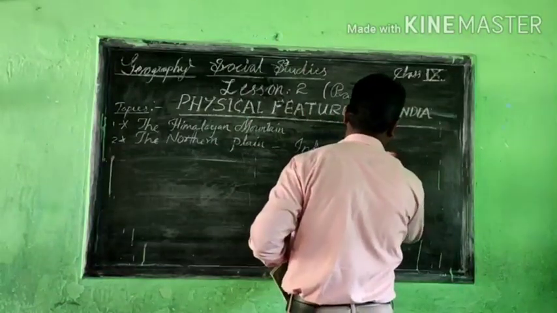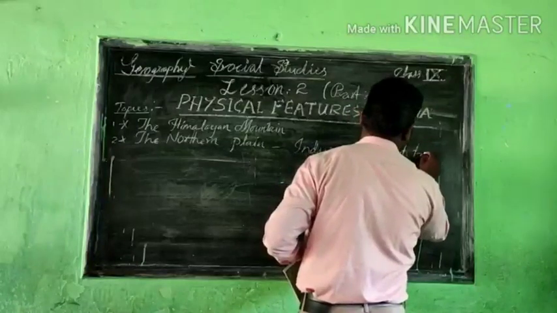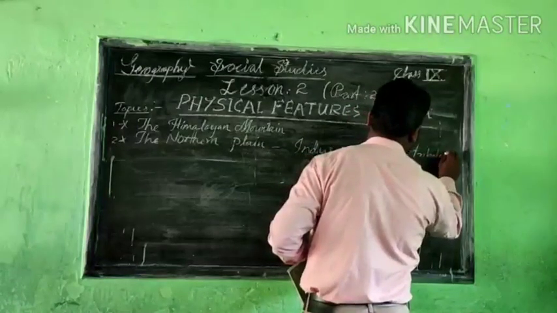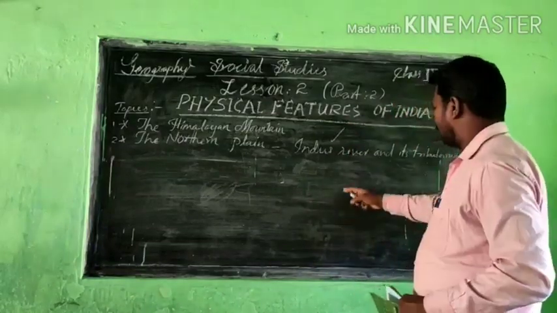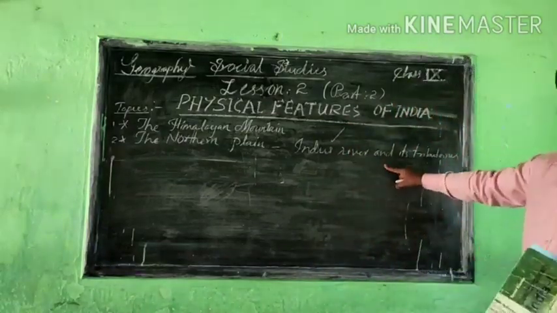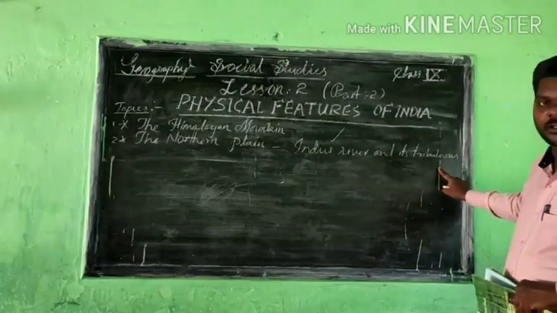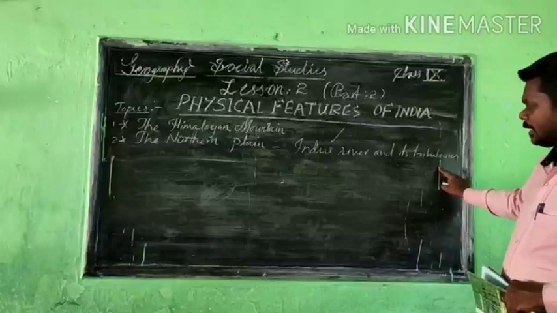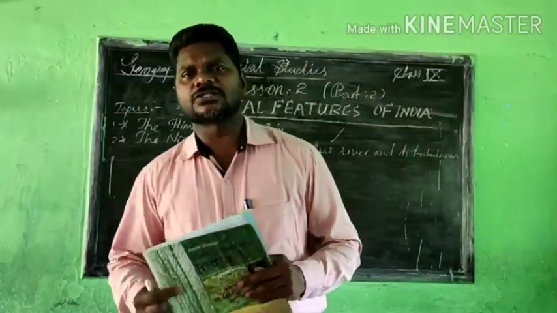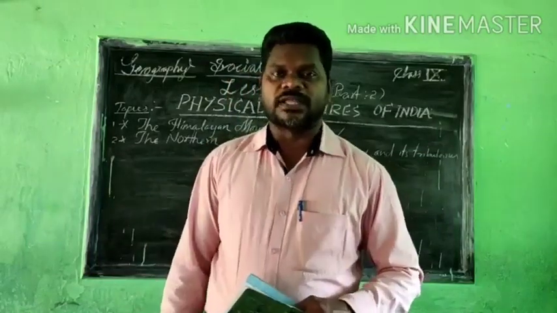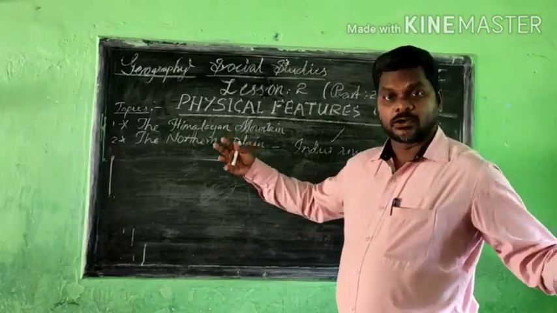The Indus and its tributaries. Mainly the Indus River we can see, and there are other small rivers joining the Indus. Those are called tributary rivers, the tributaries. So many rivers are there. They bring silt and pebbles, many fertile materials from the mountainous areas, and join with the Indus, and the Indus became a very good river.